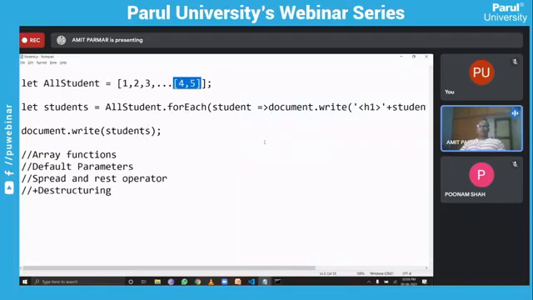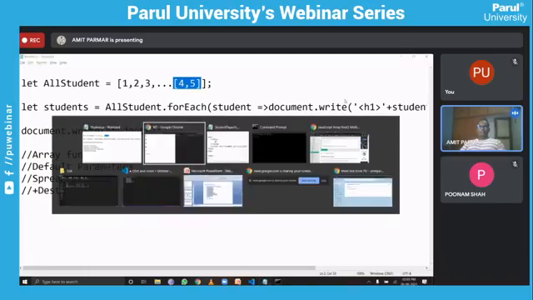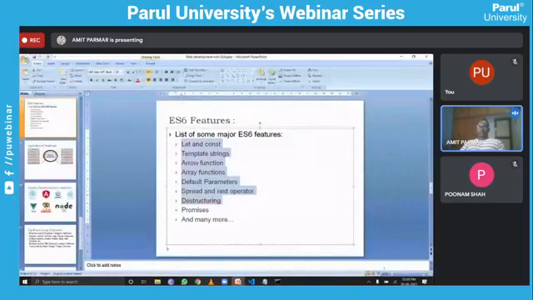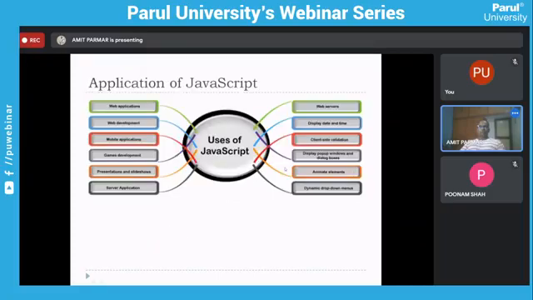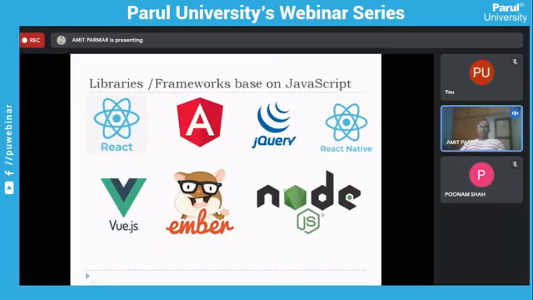So these are the basic features I must say that we can use with respect to ES6, right? I'll quickly wind up this because we do not have enough time. So, various applications of JavaScript: basically these are the libraries and frameworks based on JavaScript, React, Angular, jQuery, Vue.js, Ember.js, Node.js.